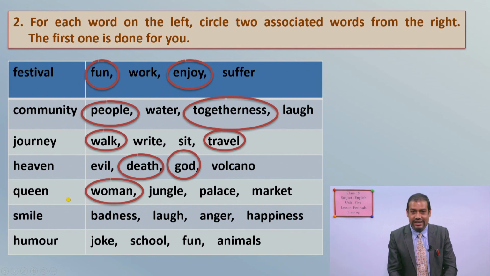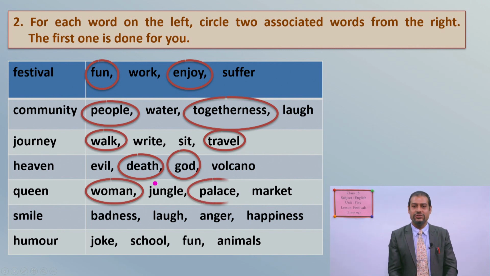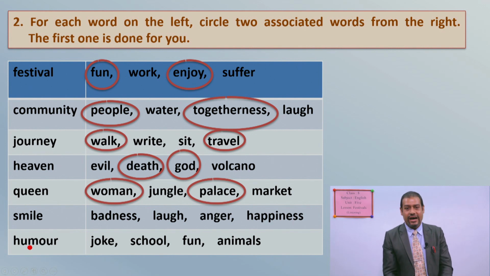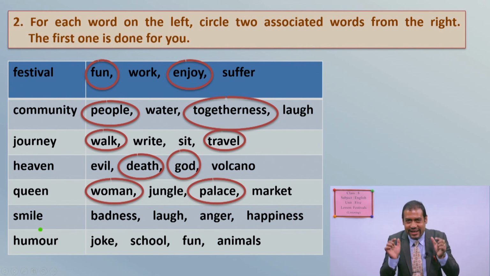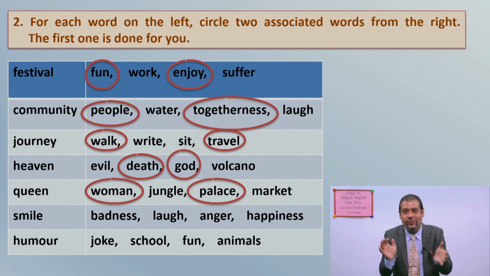And another one, it's related to jungle or palace or market. Yes, undoubtedly, she is related to palace. Okay? Very good. Now, Ismail. Ismail also, I think, is easy for you. Anyway, please tell me once again. I want to hear. Well done.